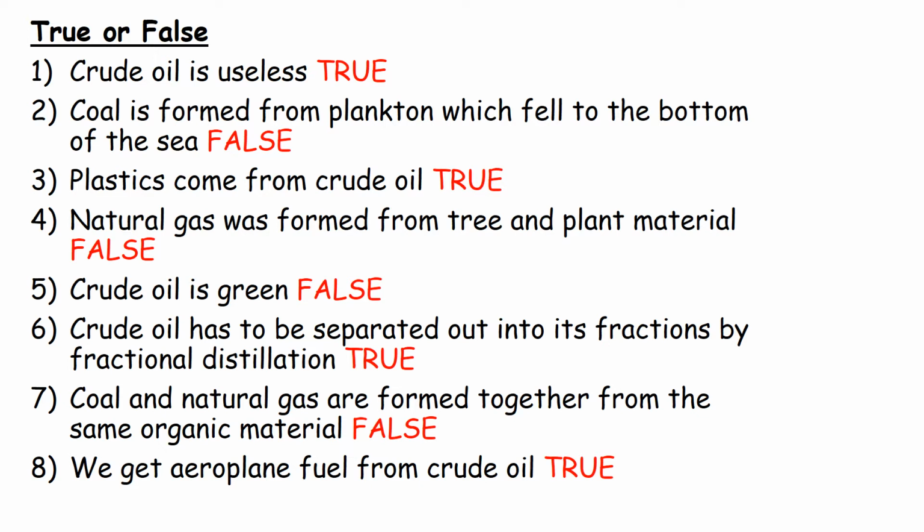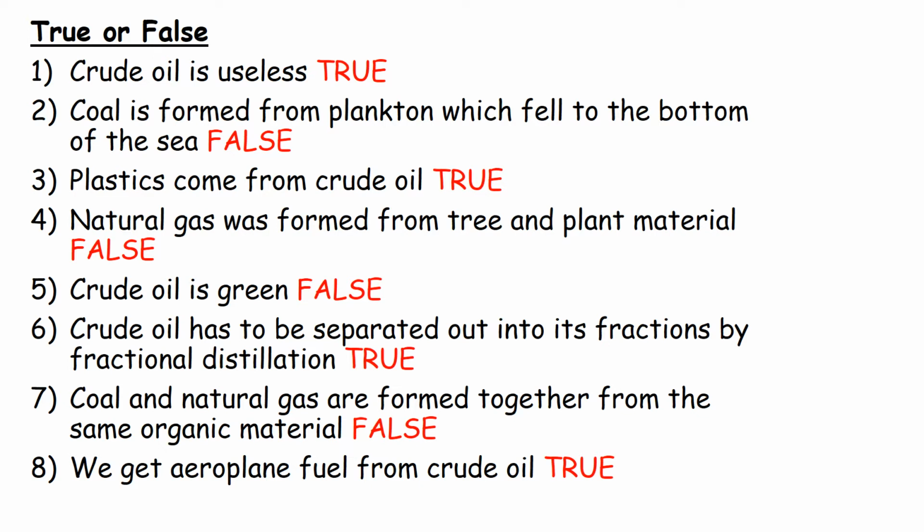Okay, let's go through the answers. 1. Crude oil is useless. Yes, that is true. It's only useful when it gets turned into fractions or separated out into its fractions. Question 2. Coal is formed from plankton which fell to the bottom of the sea. That is false. That is crude oil. 3. Plastics come from crude oil. That is true. 4. Natural gas was formed from tree and plant material. That is false. Coal is formed from tree and plant material.